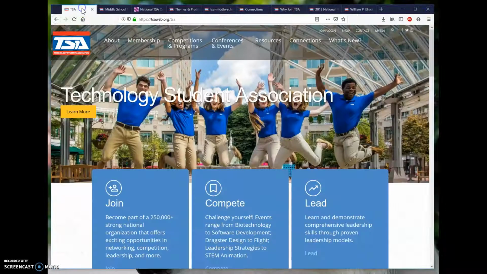So that is just a little bit about the TSA website and how you can use it. There's a lot of great information here, so hopefully you will take a minute, take a look at it. We will be going through this more as our class progresses, and we'll be using a lot of the competitions from this website. So please take some time, explore this website. If you have questions, write them down. I would be happy to talk about them, and we'll have lots of opportunity to discuss these things and how it can form our class